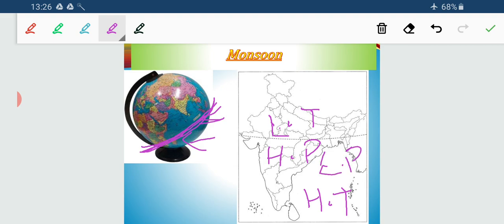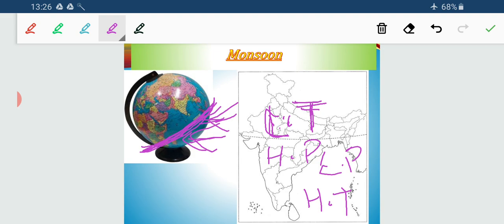Again I am repeating it. When the Tropic of Capricorn is facing the direct sun rays, our country is getting inclined sun rays. As a result, the Indian landmass has low temperature. That means our country is experiencing the winter season at that time. And when we have low temperature, the pressure is high.